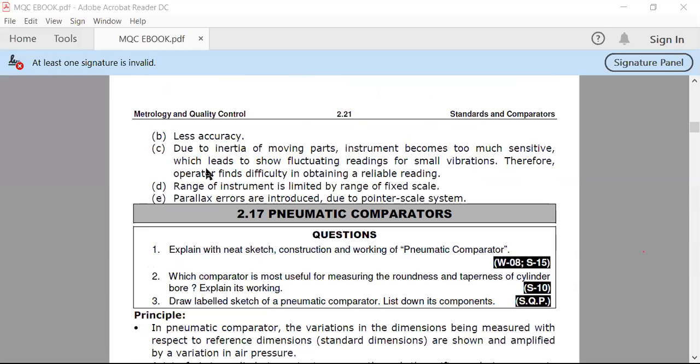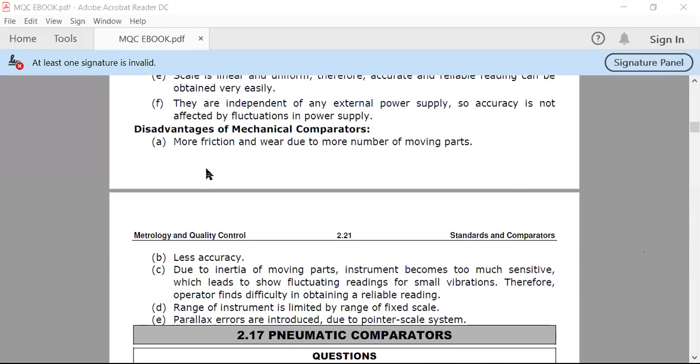The application or characteristic part we already covered in the starting lecture of the comparator. So you should go through it, or I have already provided this PDF to you. If I ask you this question in your assignments, you must write down any one comparator with advantages, disadvantages and applications.